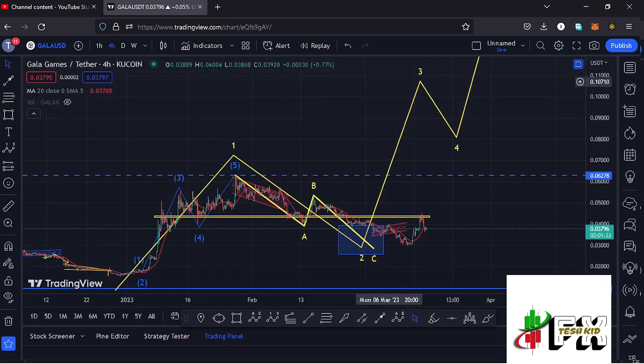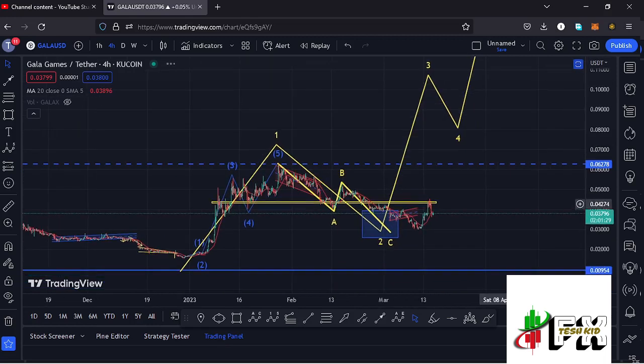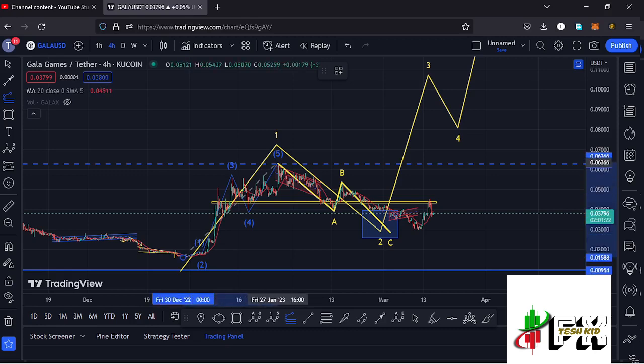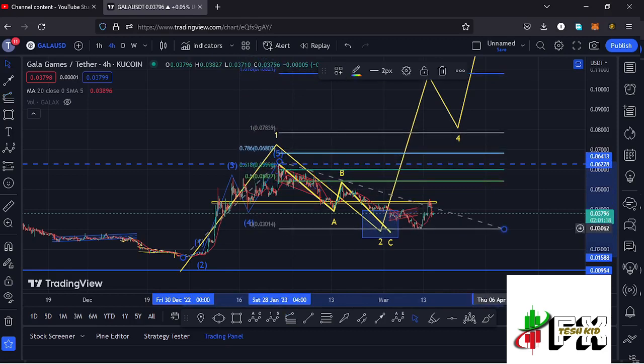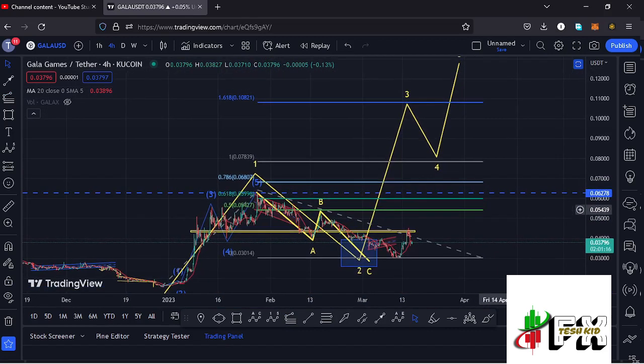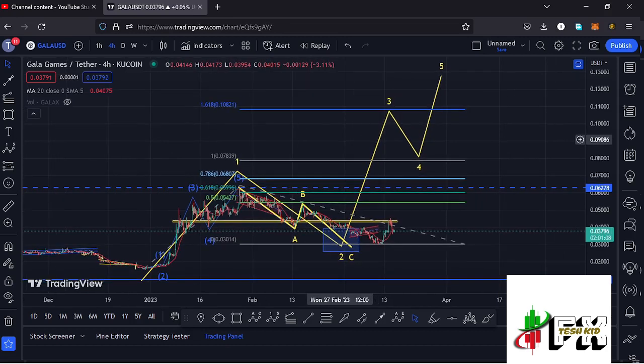And sketching out a minimum target area to the upper side in the formation of that wave 3 by connecting the trend based Fibonacci from the low of the first wave to the high of that wave 1, then dragging the fibs to the low of the second wave, that gives me a minimum target area to the upside in the formation of that wave 3 at the fib level 1.618, and that is at around the $0.10821 mark, and that is the minimum that I'm expecting that larger Elliott wave count 3 to the upper side to do.